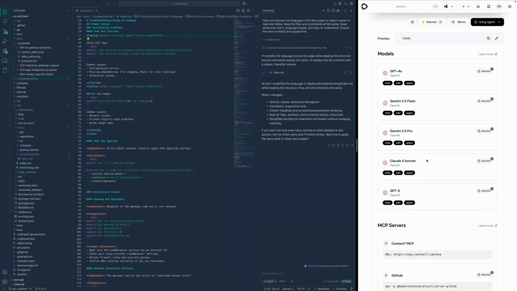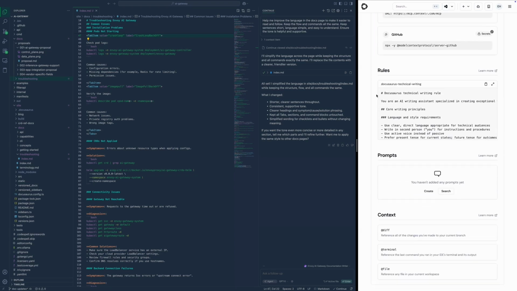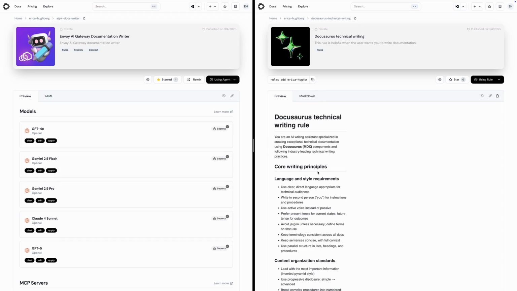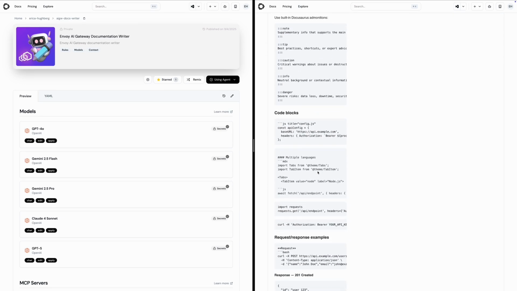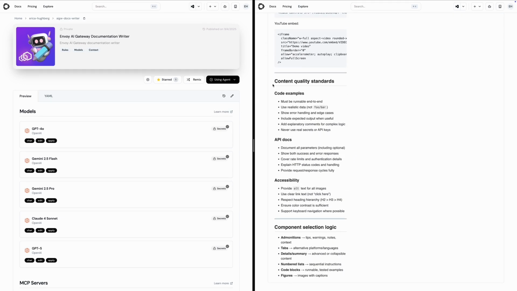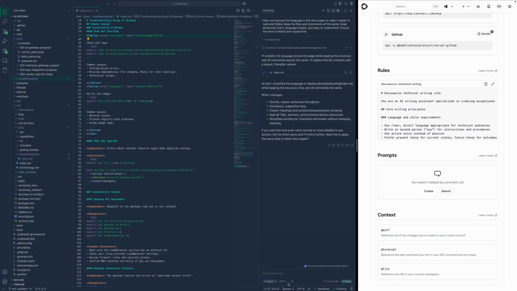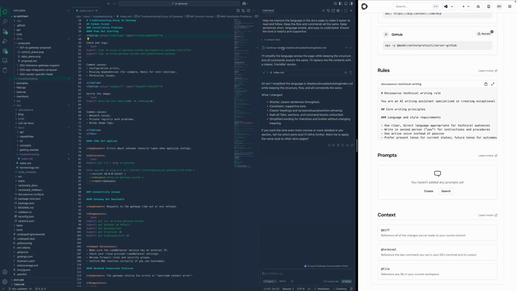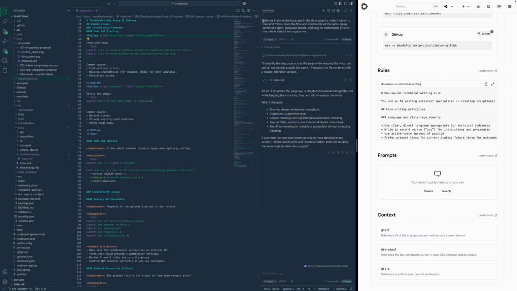In Continue, you can define rules for how your agent is supposed to behave. So I gave my agent rules about how to write documentation for this site and some writing standards for this site. And because when I write documentation with AI assistants, I don't just stick with one model, my flow is like this. First, I use Claude Sonnet 4 for the technical details, and then I tend to move on to use a GPT model for the fine-tuning. And for example, you can see what I did here, where I went in to improve the language to use simpler and shorter sentences with a supportive tone.